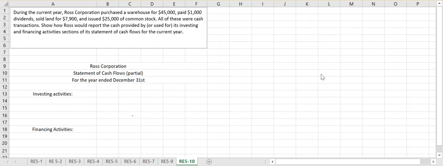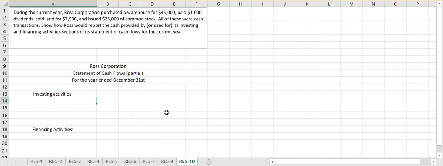And again, if it's cash provided by investing and financing, that means that our cash inflows are greater than our cash outflows. If it's net cash used for either investing or financing activities, that means our cash outflows exceed our inflows for those activities.